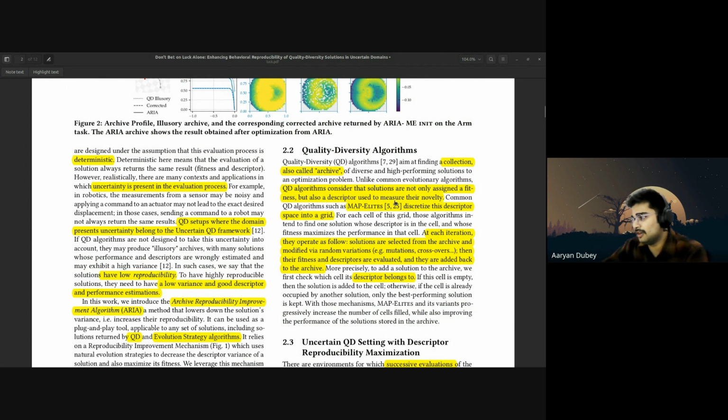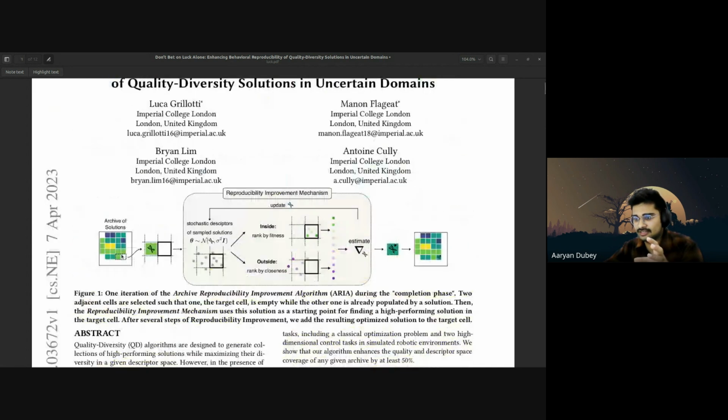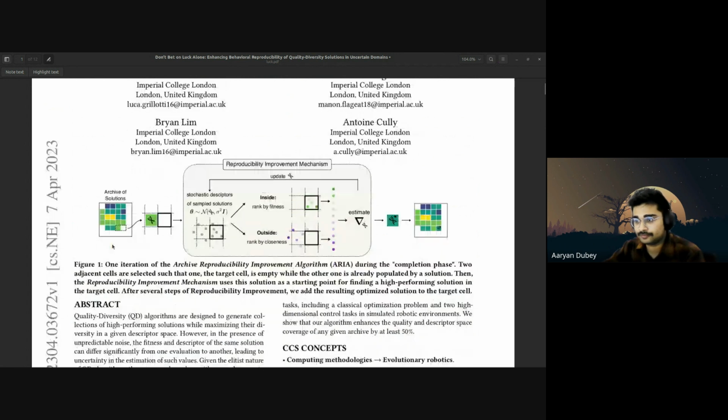Common QD algorithms such as MAP-Elites discretize this descriptor space into a grid. That means they take this descriptor and form a grid out of it, something like this. The archive of solutions is there, and all the grid cells together are known as the descriptor space. So where does solution A, solution B, solution C, solution D, maybe solution E lie? This grid is produced by the MAP-Elites algorithm.